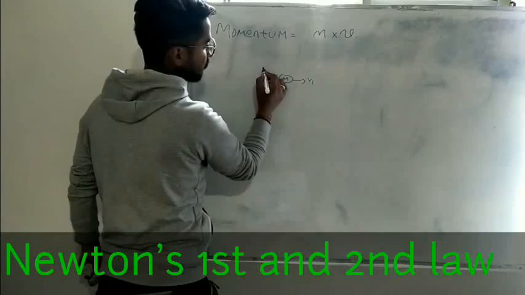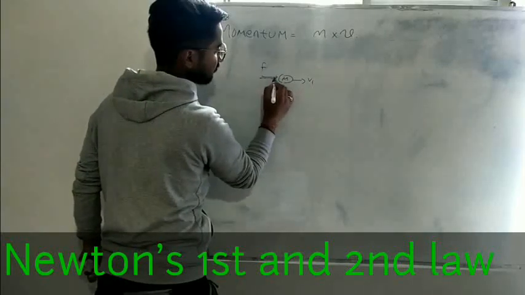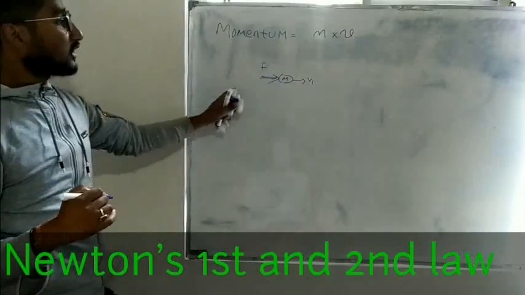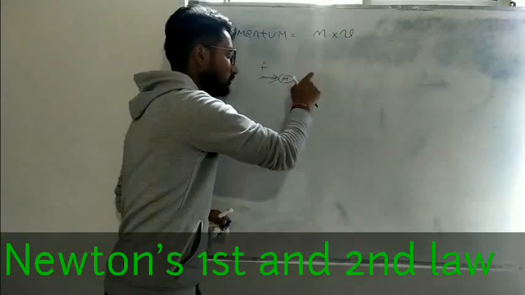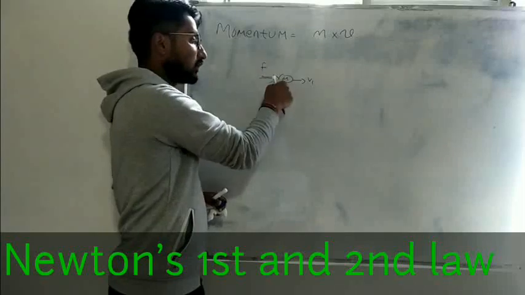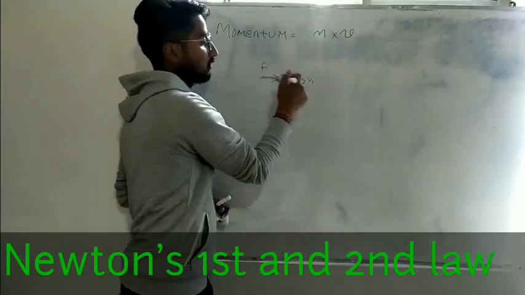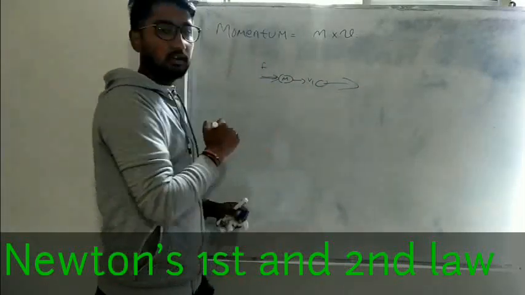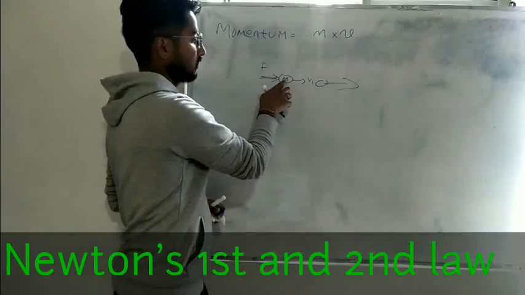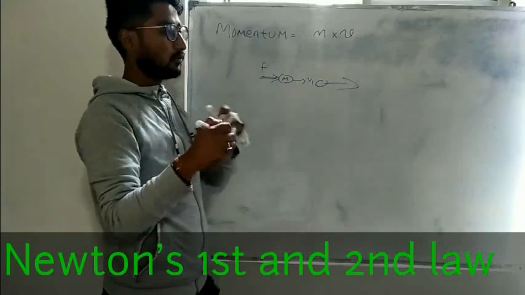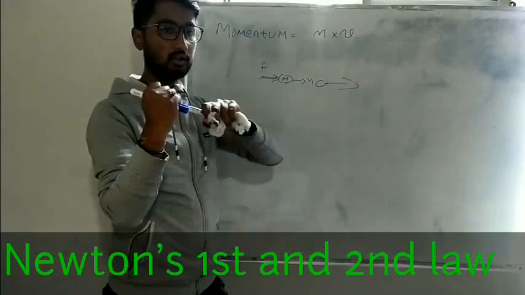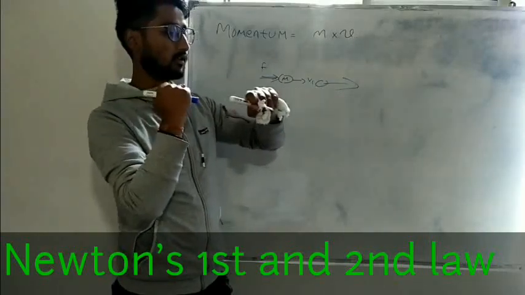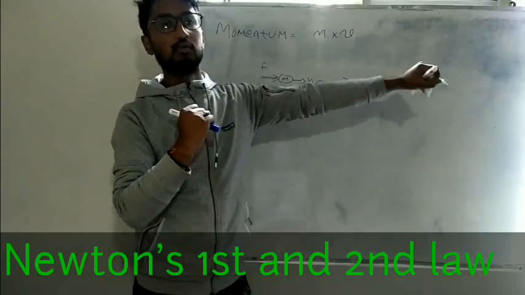Keep in mind, the body is already moving. Even then, if I apply force F from outside, the body will tend to move with greater velocity, isn't it? But if I apply force, the body will move faster.